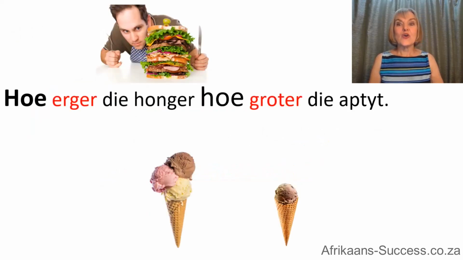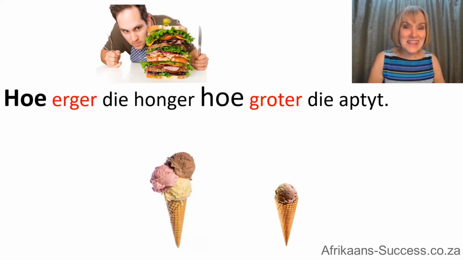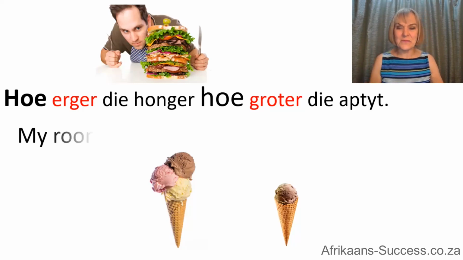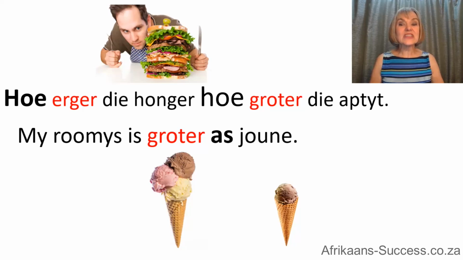Examples. Hoe erger die honger, hoe groter die appetyt. Remember hoe? The worse the hunger, the bigger the appetite. See, you're going to use the vergrotende trap for each one. My kamerhuis is groter as joune. Do you see the as there? So there's the as clue, and there's the hoe clue.